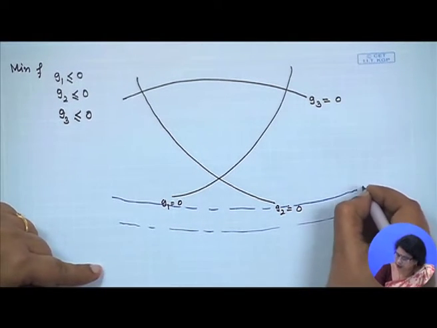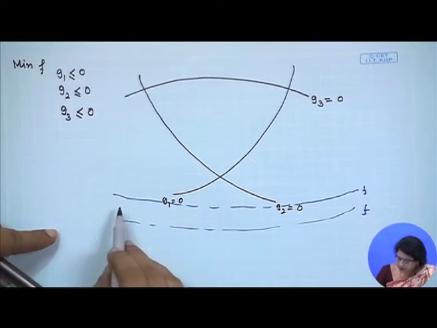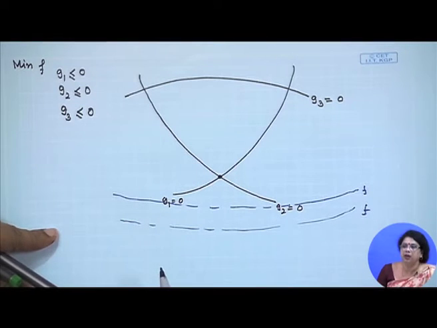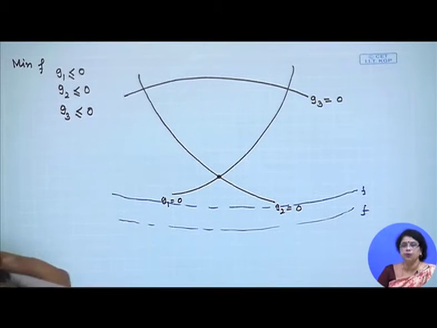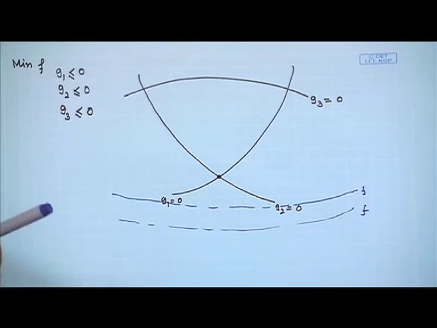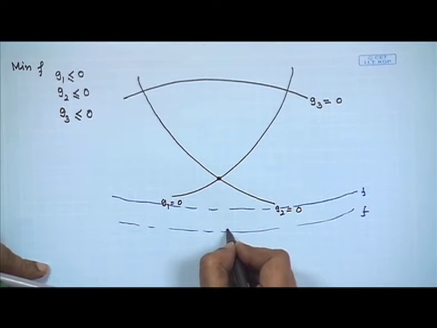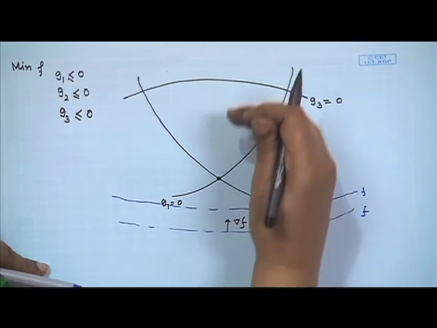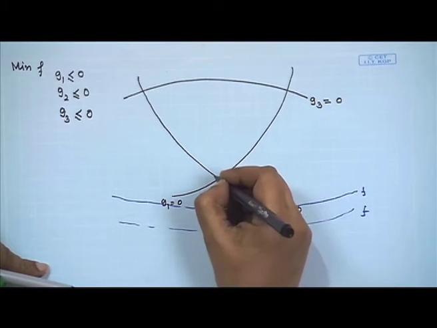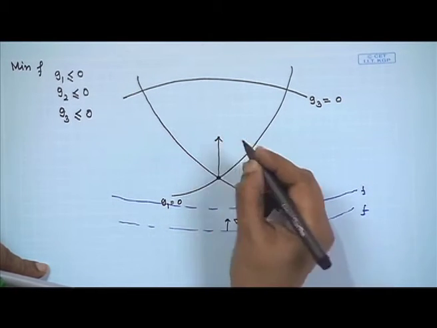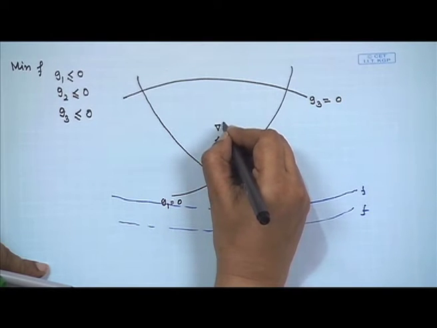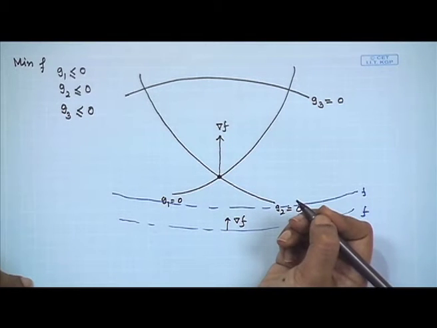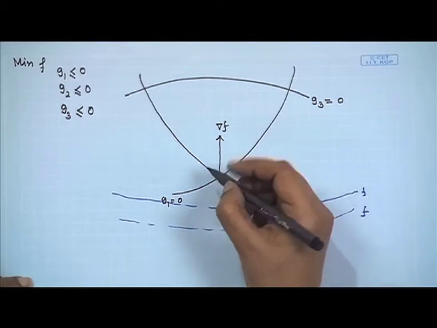Now, if this is the level curves of the objective function, you could understand that here we will get the minimum value of f. What can we say here? See, this is the gradient direction of f, is it not? Because the objective function value is increasing this way. That is why we can say that this is the direction of grad f at this optimal point. This is my optimal point x star.